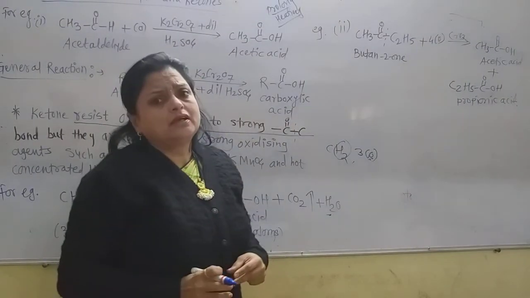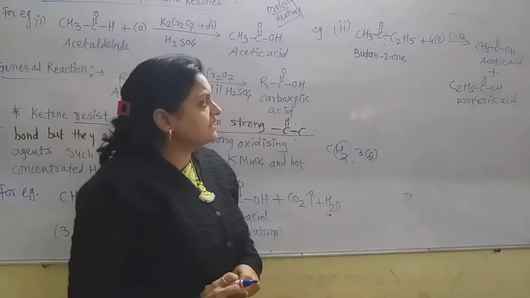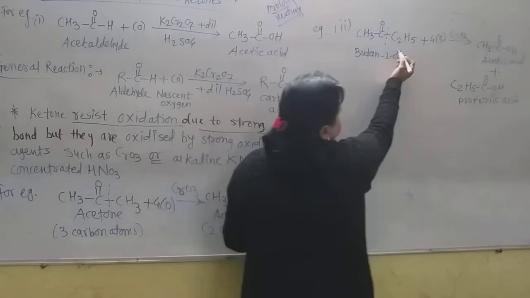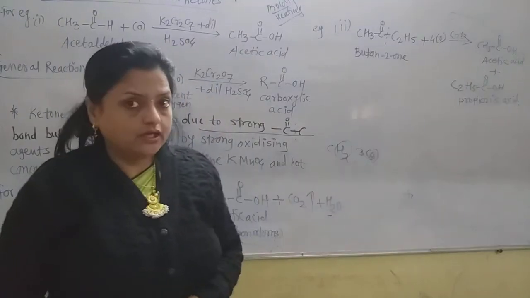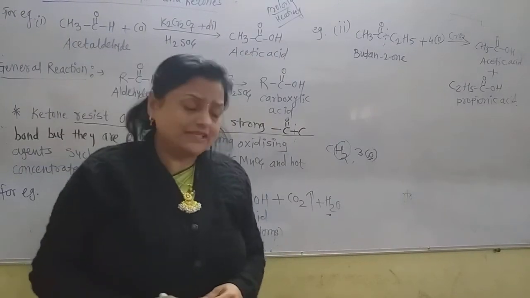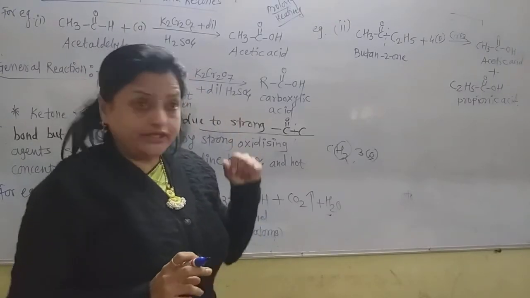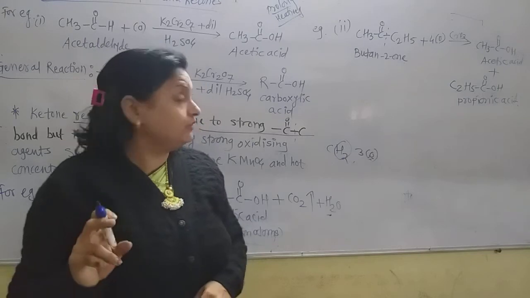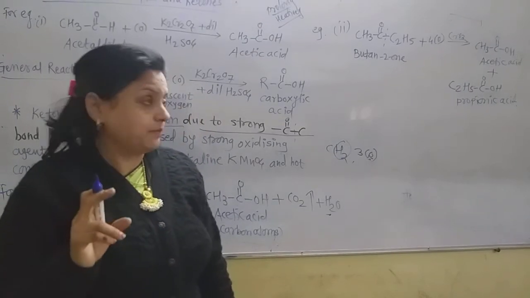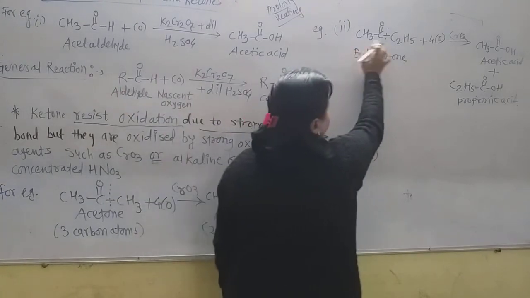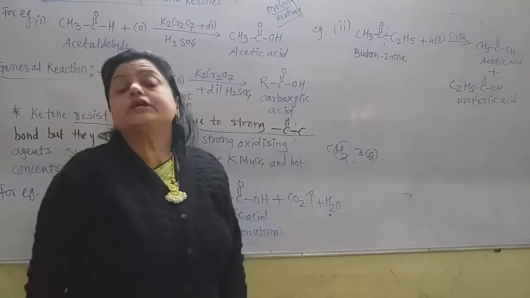Just write the 2 different acids with the respective alkyl groups. The first one is acetic acid, and the other is C2H5COOH, that is propionic acid. In this way, here there is no balancing or mechanism, but write down the 2 different acid molecules when we use a higher ketone containing more carbon atoms. That means when the 2 alkyl groups are longer, there is formation of 2 types of acid.